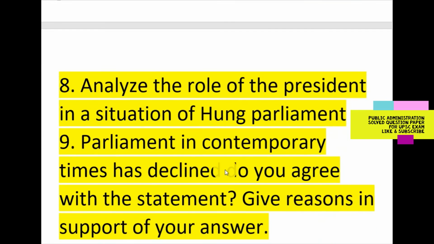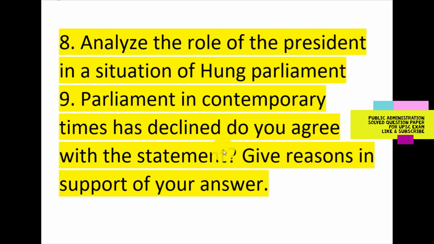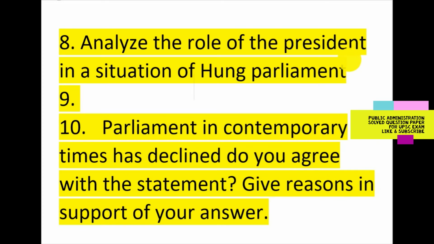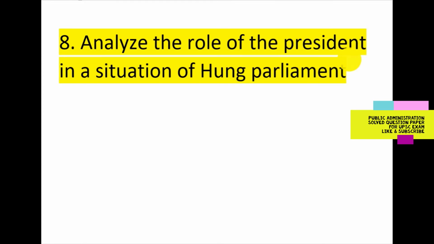Our eighth question is: analyze the role of the President in a situation of hung parliament. In a hung parliament, what the President's role is, is what we are going to discuss. The Constitution states that the Prime Minister shall be appointed by the President, according to Article 75. In case of hung parliament, the President has to make an informed judgment to invite a leader of a party which, either by himself or with the declared support of other parties, will secure the confidence of the Lok Sabha.